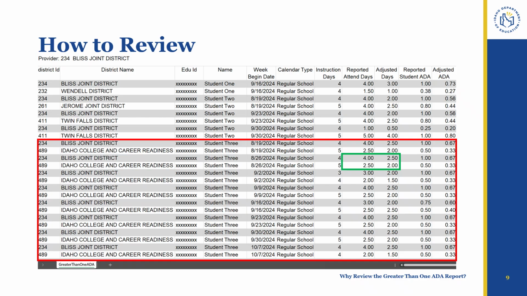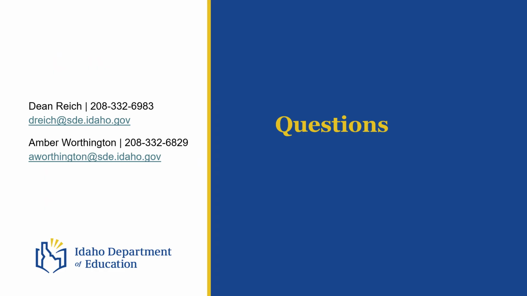As stated earlier in the tutorial, the department encourages schools, when necessary, to communicate with the other districts or charter schools with which they share students to work through potential reporting errors or periods of overlap. If you do find errors, please correct the error first within your student information system, then upload a corrected submission. If it is after the correction window is closed, you'll need to contact your IC regional coordinator to make the correction.